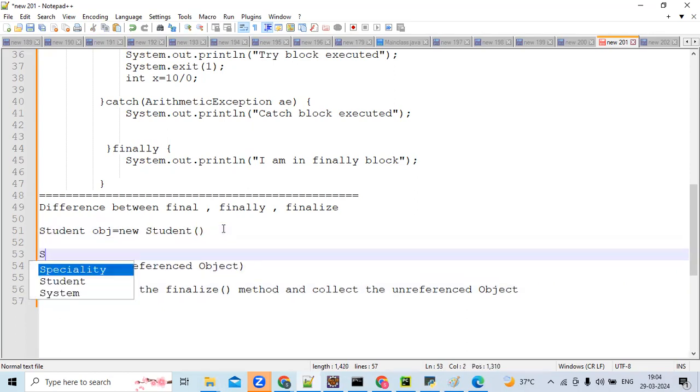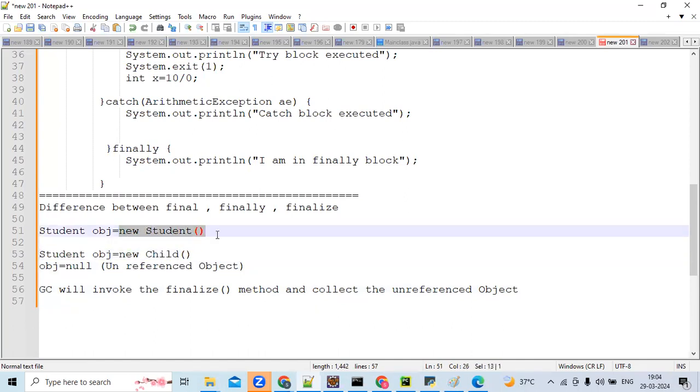Suppose you are pointing this obj to some other object, not null, maybe a new Child. Now again, this also becomes an unreferenced object. Whenever an object is left without being pointed to, that object is called an unreferenced object. The garbage collector is intelligent enough to catch those unreferenced objects, and like garbage is collected into a pot, it will collect them. The garbage collector invokes the finalize method so that it collects the unreferenced object.